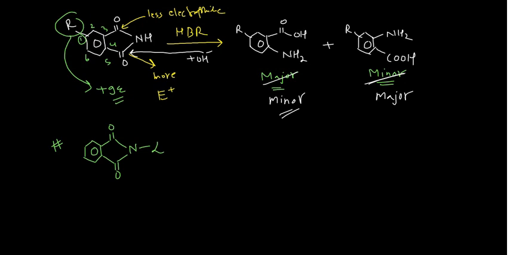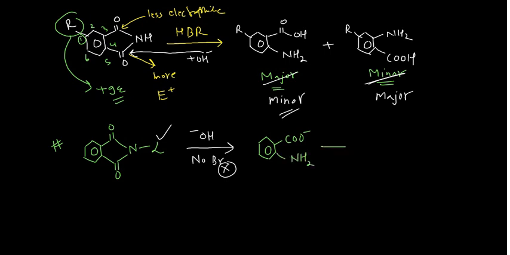So if you do the Hofmann bromamide reaction, it will require only alkali, no halogen is required, no Br2 in that case, because it is already having the leaving group. In case of the imide, if you substitute your hydrogen with the leaving group, that would be sufficient to do the reaction. So what can happen in that case? You may have your product, say, COO negative and NH2.